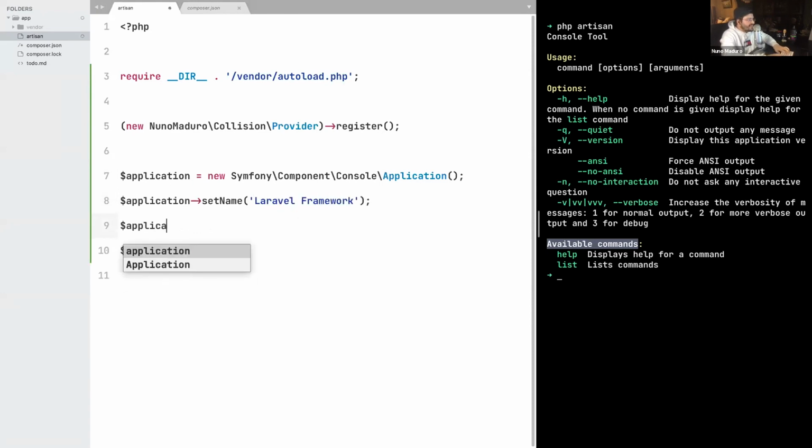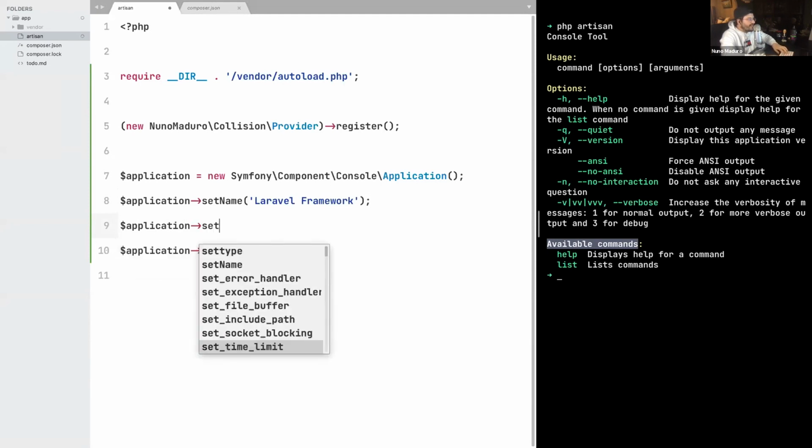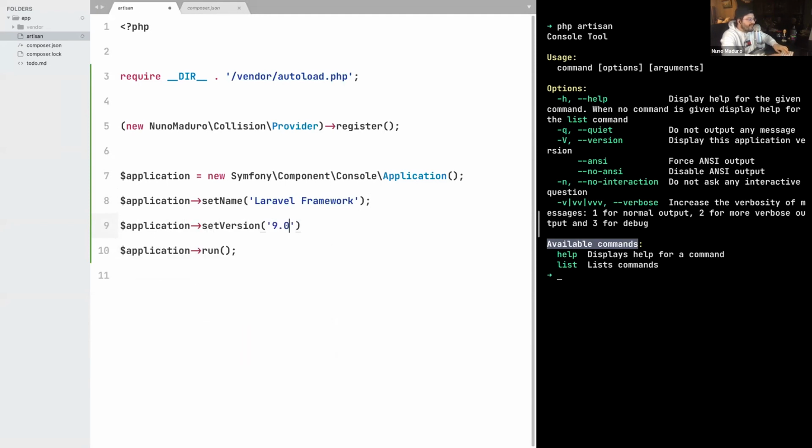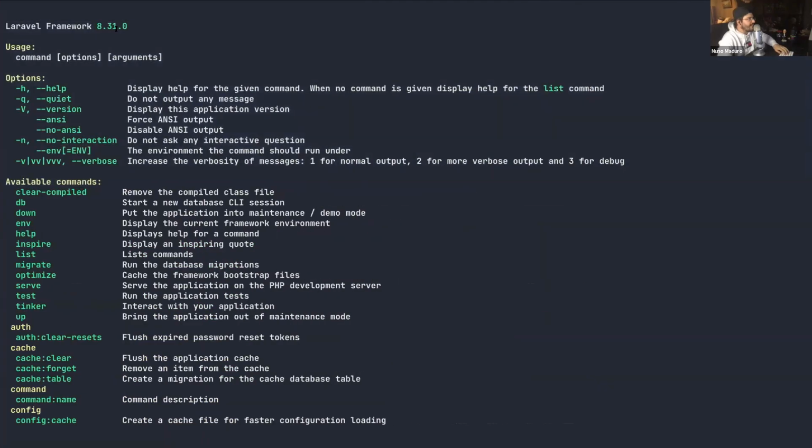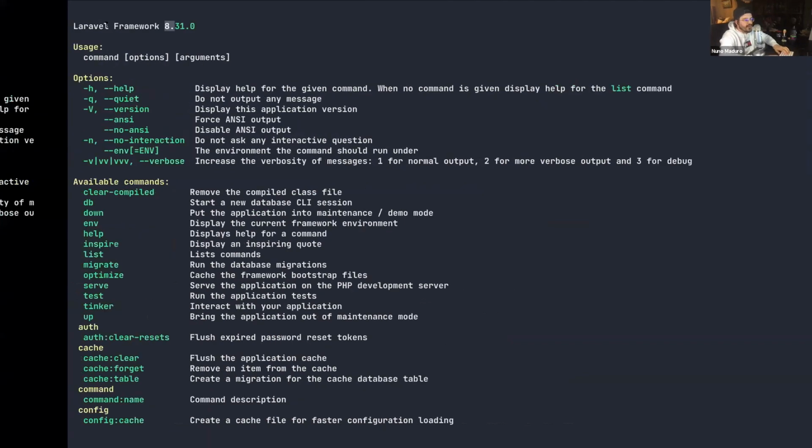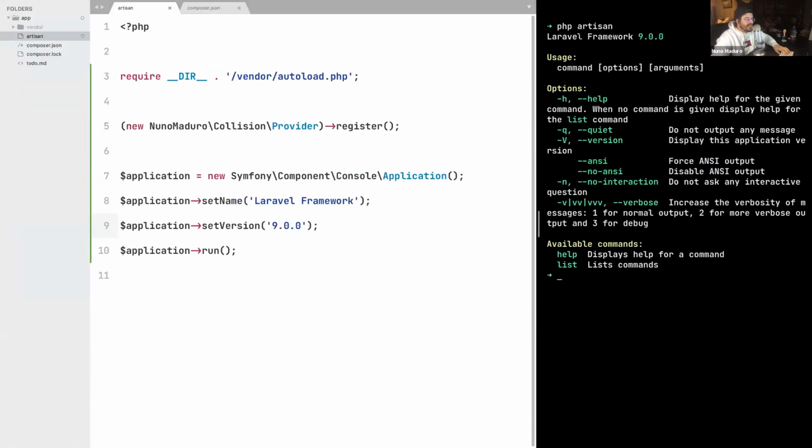And then let's set also the version to somewhere in the future, just like Laravel 9.0.0. Like we all know that the framework name appears and then you have Laravel 8, but we want to live in the future. So let's just set Laravel framework in version 9. There we go. So now this really looks like Artisan, and the next piece in the puzzle is to start creating some commands that interact with the framework itself.